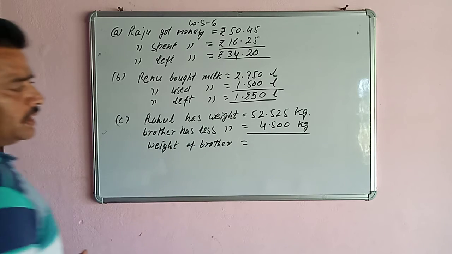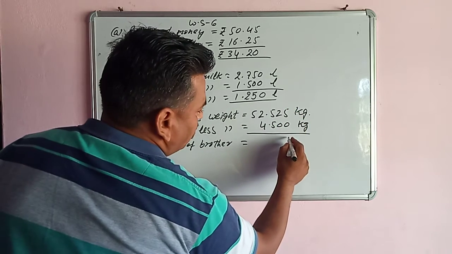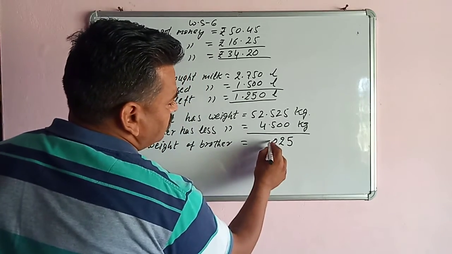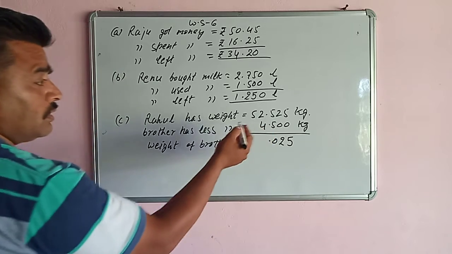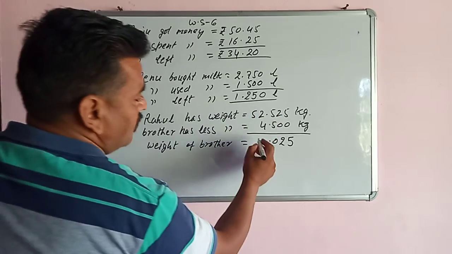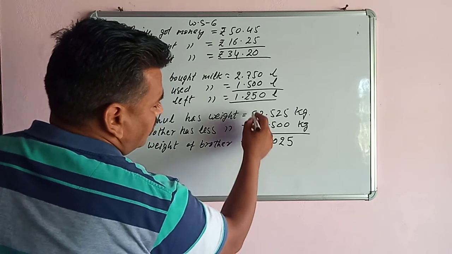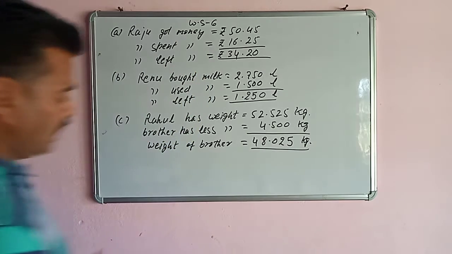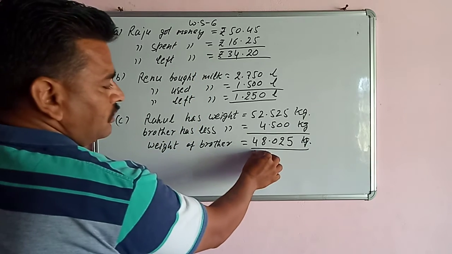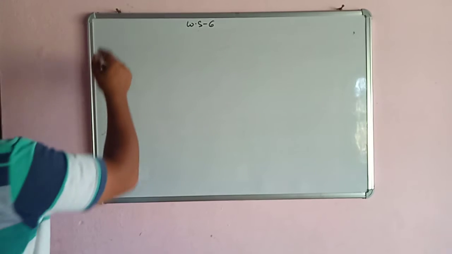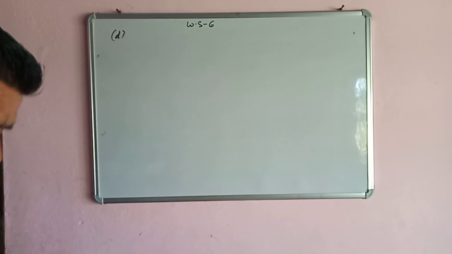Now we will subtract: 5 minus 0 is 5, 2 minus 0 is 2, 5 minus 5 is 0, then 4 is bigger than 2, so we cannot subtract, so we borrow from 5, it is 12, 12 minus 4 is 8, and here becomes 4. So the weight of his brother is 48 kg 250 gram. Okay. And next there is D part.